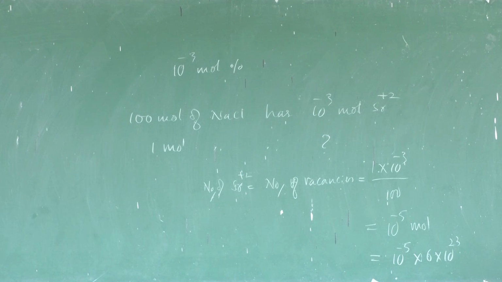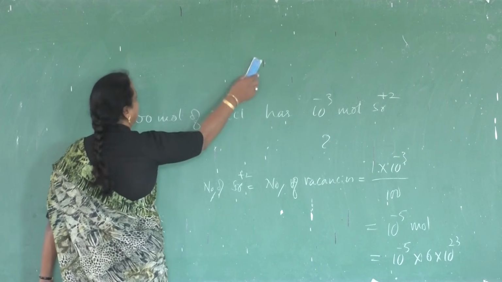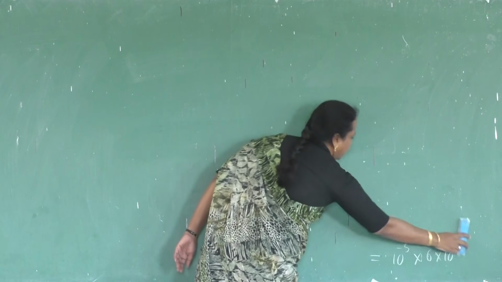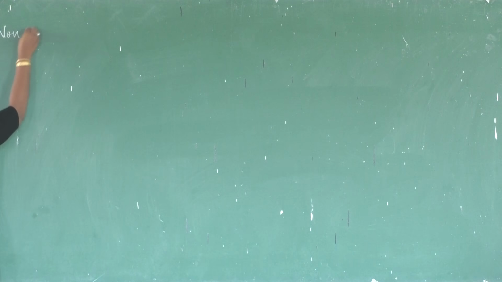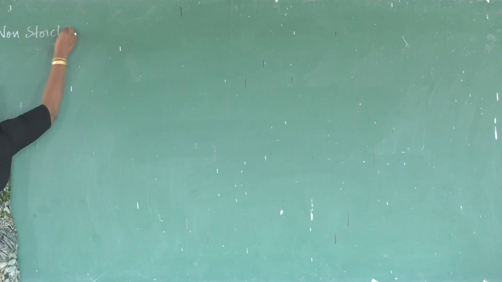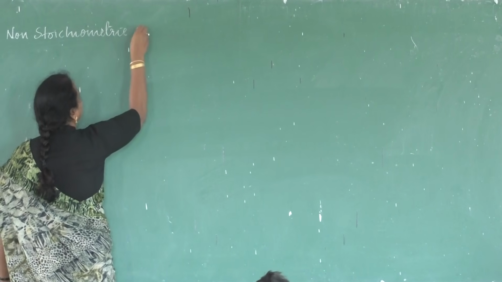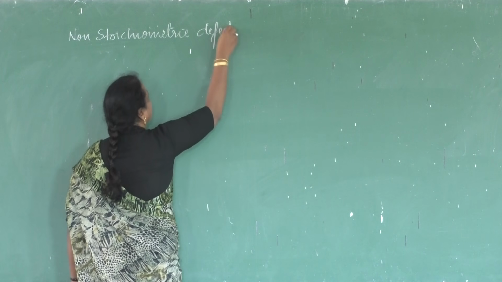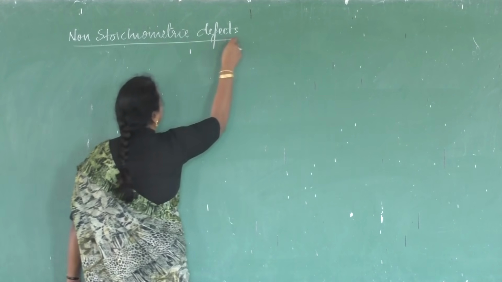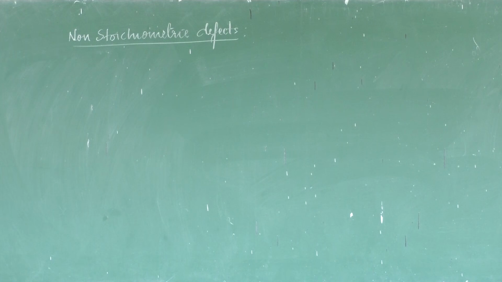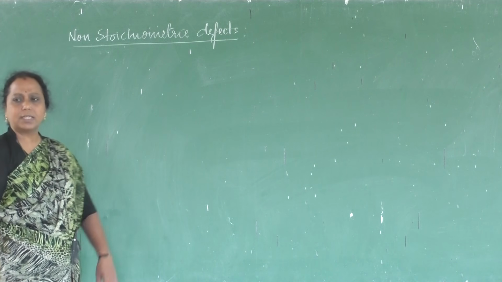We shall take up today non-stoichiometric defect, in which the stoichiometry of the crystal changes due to the defect. Such types of defects are called non-stoichiometric defects. In case of non-stoichiometric defects, there are two types. One is called metal excess defect, the other is called metal deficiency defect.